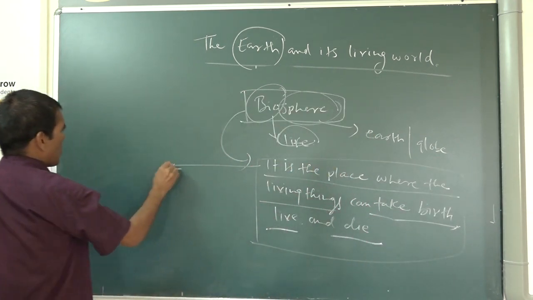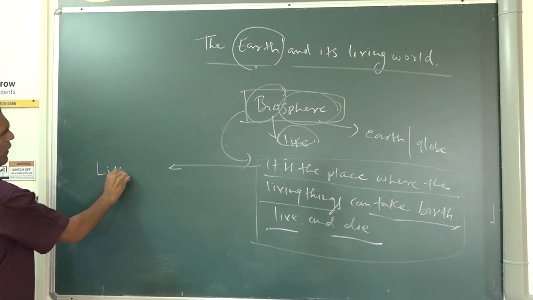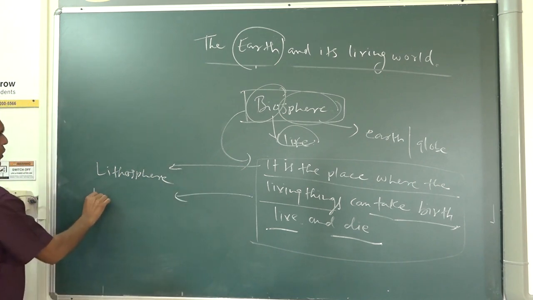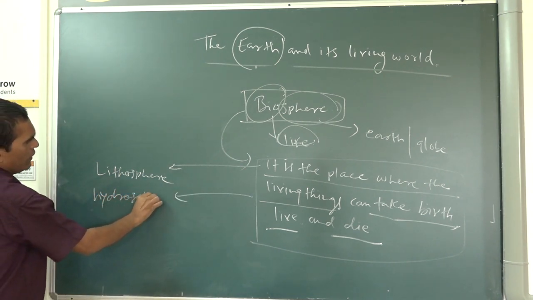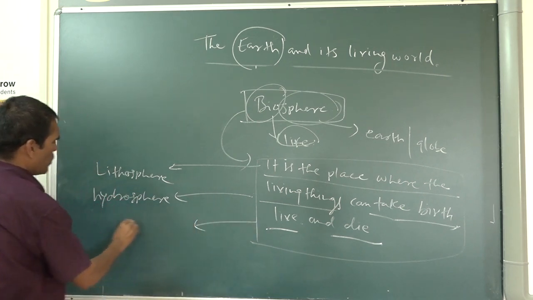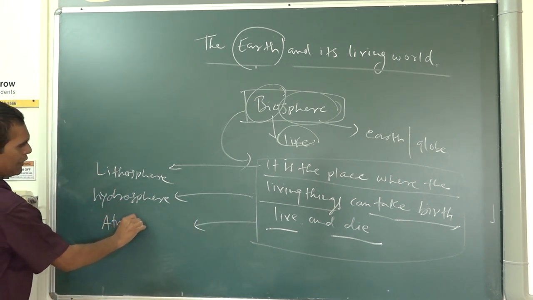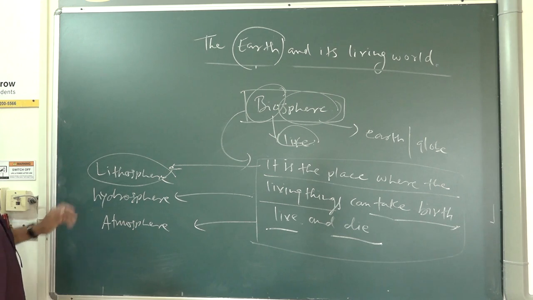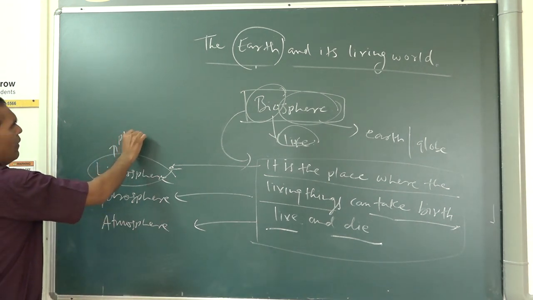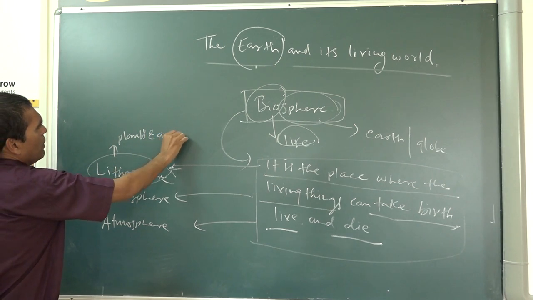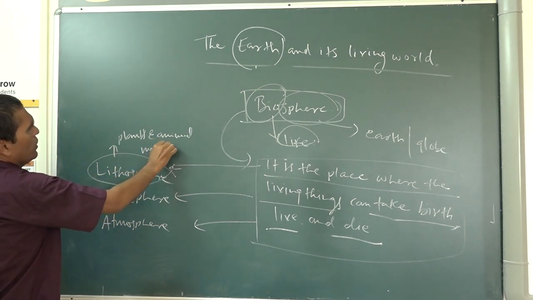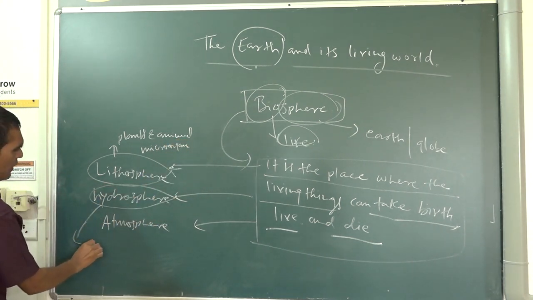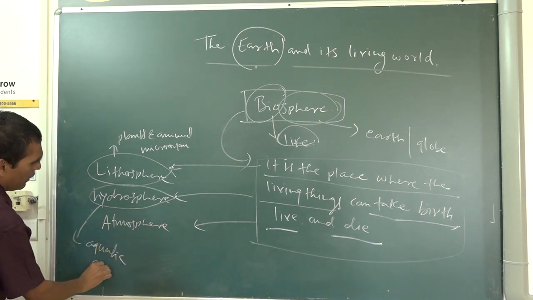everywhere, on the lithosphere and hydrosphere also, and in the atmosphere also. On the lithosphere we find plants, animals, and microorganisms. In the hydrosphere we find aquatic animals.